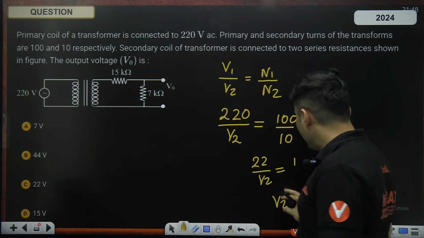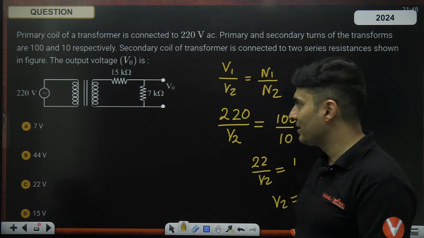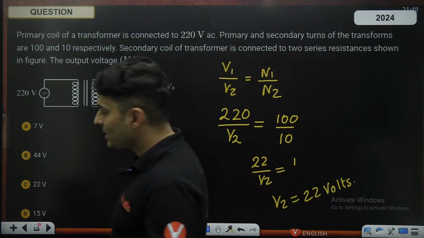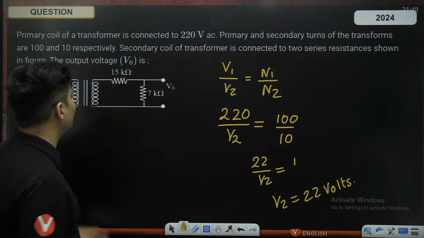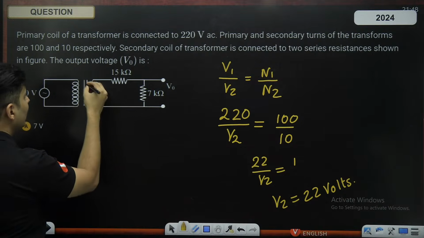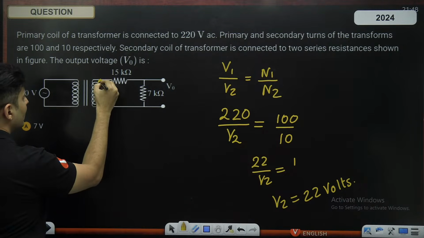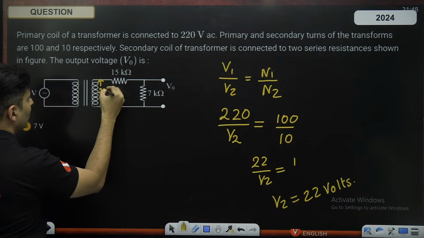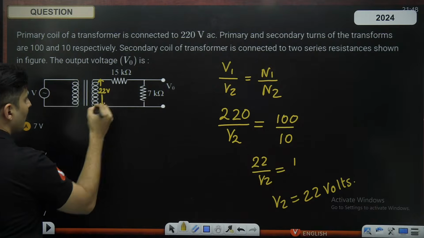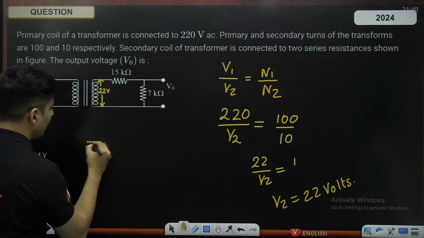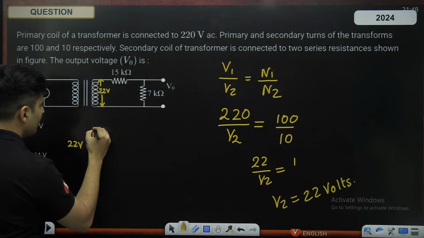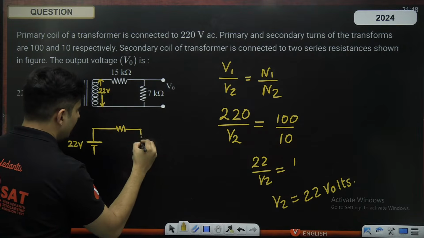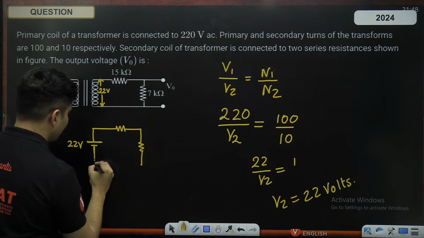The problem is this V2 of 22 volts is not over here. The question is, what is the voltage here? That 22 volts is technically over here. Think of this now like a new circuit where there is a battery of 22 volts and there is a resistance here and there is a resistance here.